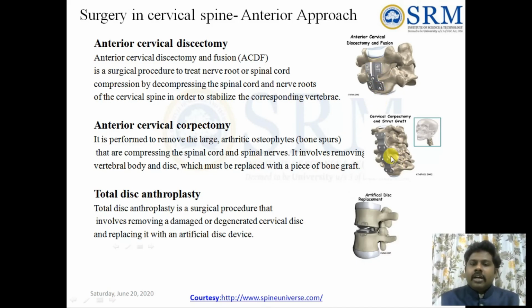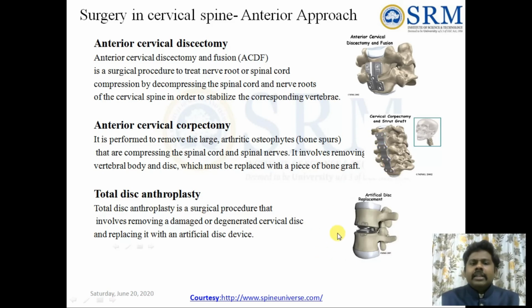Next is anterior cervical corpectomy. For example, multiple levels. Here what is happening, it is performed for arthritis, osteophytes that are happening over there. They will remove that disc and the remaining things which are compressing over there, and they will go for the corpectomy. This is the structural graft which is being pushed over here.